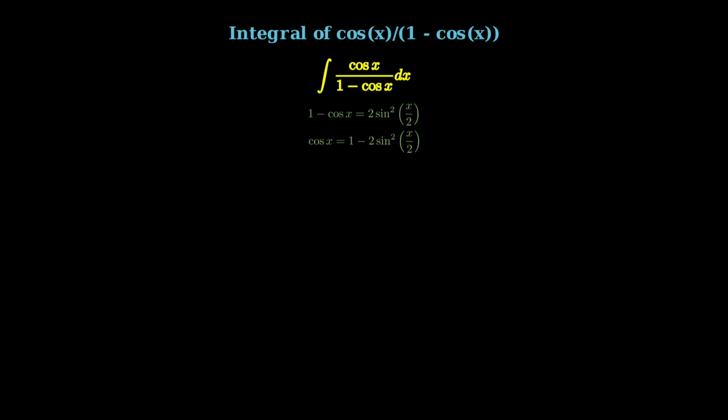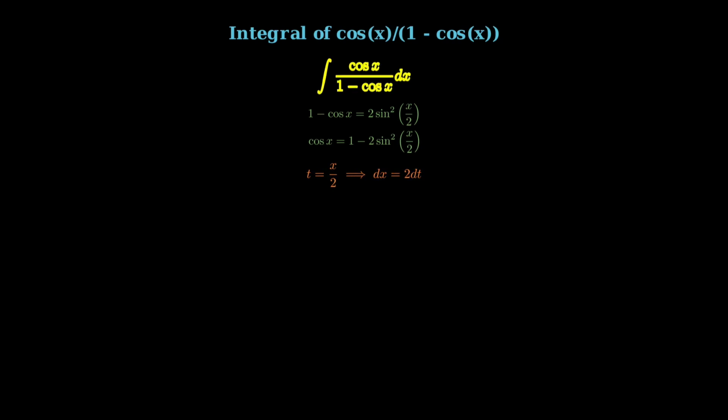To solve this, we'll use two fundamental trigonometric identities. First, recall that 1 minus cosine x equals 2 sine squared of x over 2. Second, cosine x can be written as 1 minus 2 sine squared of x over 2. These identities will help us simplify the expression.